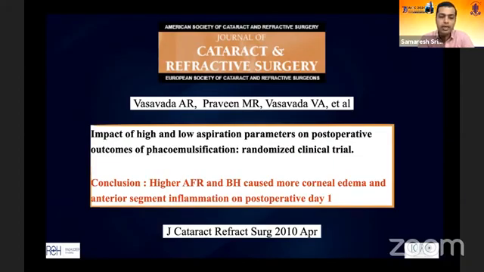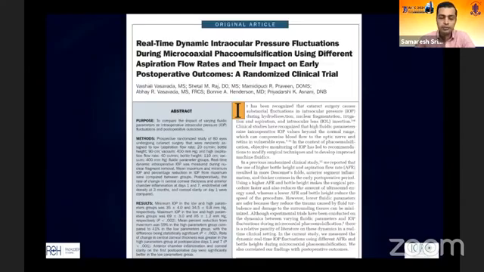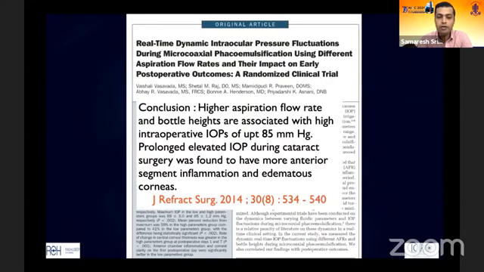We found that if you use a high bottle height and significantly high parameters, you cause more corneal edema and more anterior segment inflammation on the first postoperative day. I think this is very simple to understand. If you cause more turbulence, you're obviously going to cause more blood-aqueous barrier breakdown, and thereby more inflammation. We also found that in the high parameter group, with higher flow rate and high bottle height, we increase the patient's IOP inside the eye during surgery to as high as about 85-90 millimeters of mercury. If you increase the bottle height, gravity is going to cause that much fluid to go inside.